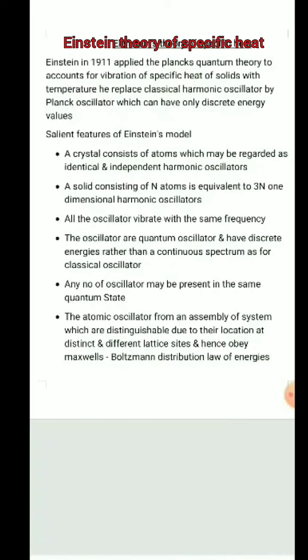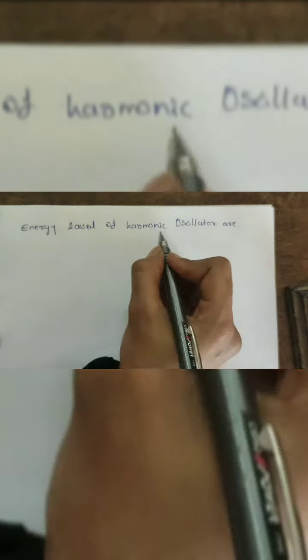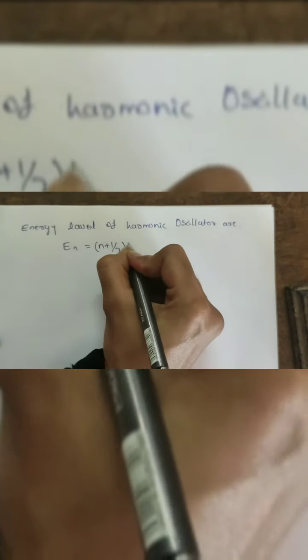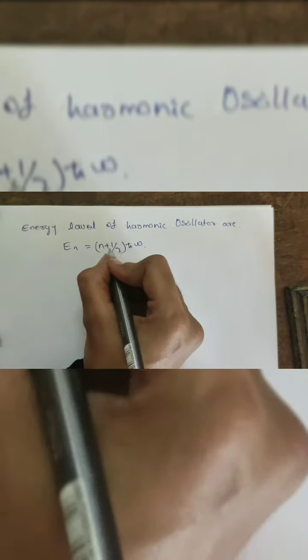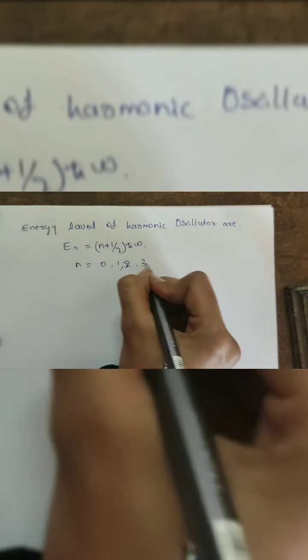The energy is discrete, and how the energy is distributed is given by the Maxwell-Boltzmann distribution law. According to quantum mechanics, the energy levels of a harmonic oscillator are given by En = (n + 1/2) h cross omega, where n is the quantum number, n = 0, 1, 2, 3 and so on.